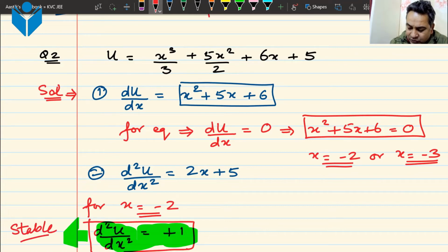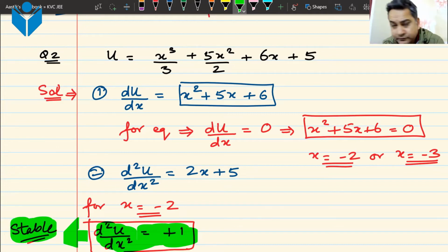Now, do I need to do the other one, or can I write the answer straight away? At x is equal to minus 3, sir. At x is equal to minus 3, do I need to find out, or do I know the answer beforehand? It's minus 1, sir. Unstable. Yeah, I don't need to do it because I know that if one of them is stable, the other one has to be unstable. So I don't need to do it. Even if you want, you can check it. It will always come the opposite way. Do I get this? Can I have some raise hand that you understand this? I don't have to solve the other part.